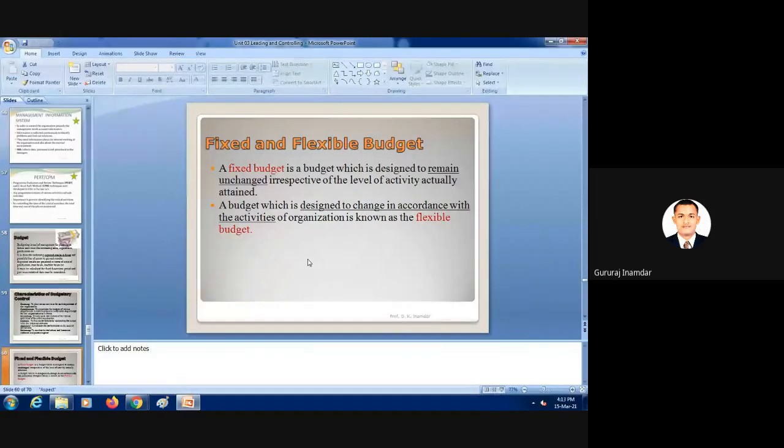But flexible is nothing but, suppose raw material cost. Every day the cost will change. So there are two types of budgets: flexible budget and fixed budget.